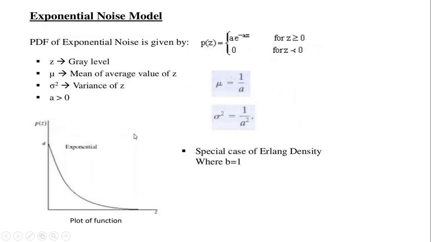So next is exponential noise. This type of noise occurs in images mostly due to illumination problem, that is due to light falling on the object. The PDF of exponential noise is given by P of Z is equal to a into e raised to minus a Z for Z greater than or equal to 0, or 0 for Z less than 0. From here, mu is equal to 1 upon a and variance is equal to 1 upon a square. See here the exponential curve for the noise model.